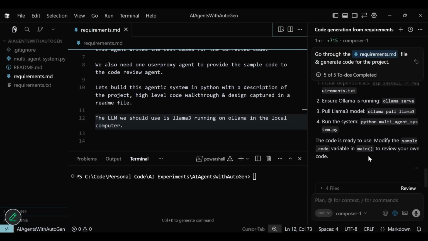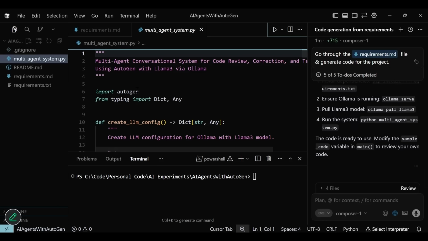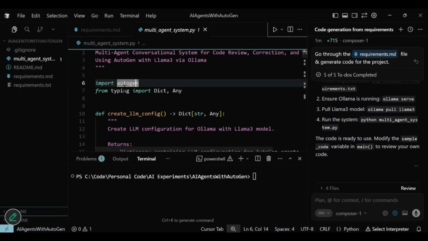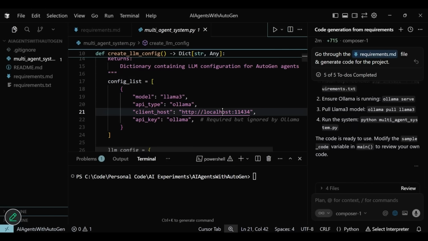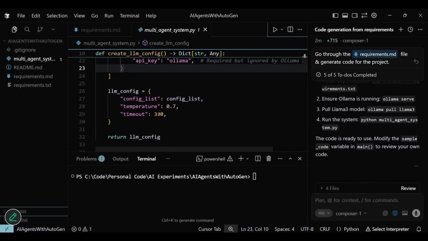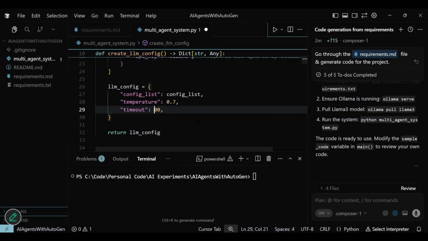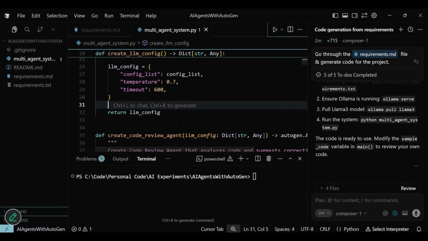But before that, let's review the generated code to understand it better. The main code file is multi_agent_system.py. I already see some import issues here, but for now let's focus on the agents. We have the LLM config pointing to the locally running LLaMA 3 model. The timeout here is pretty less for the hardware I have. I am going to increase it right away.